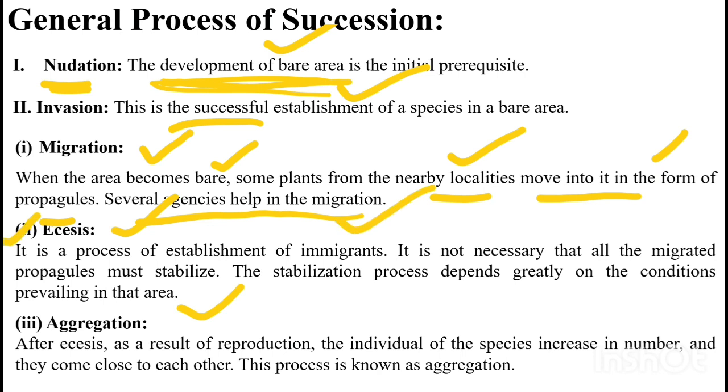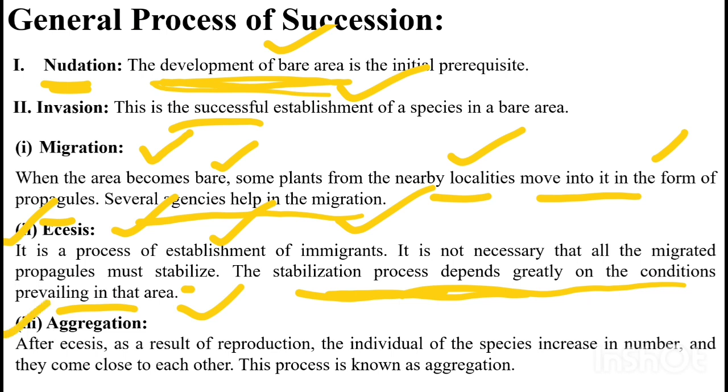Then after migration, ekesis. It is a process of establishment of immigrants. It is not necessary that all the migrated propagules must stabilize. The stabilization process depends greatly on the conditions prevailing in that area. Then aggregation.